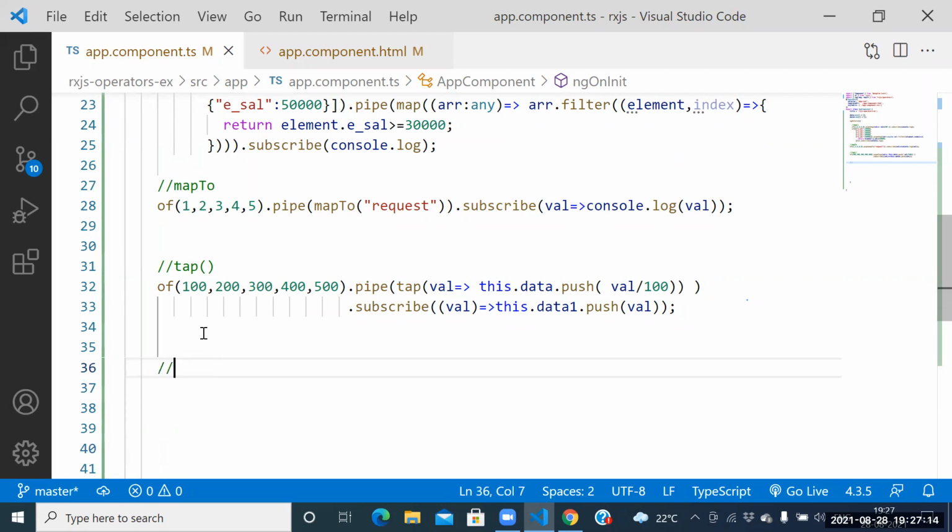Here itself we have one more operator. Which operator is there? Take. We have one more operator, the take operator.